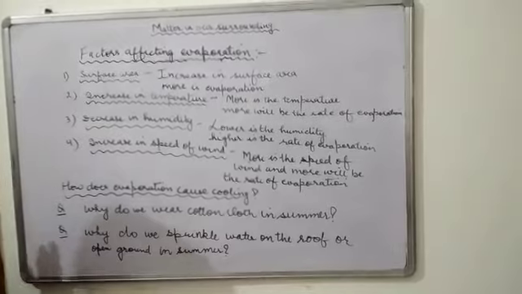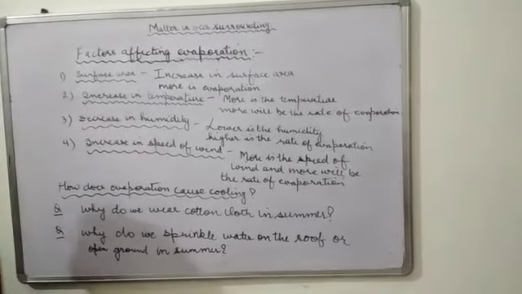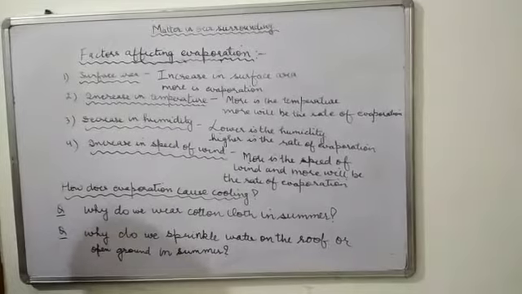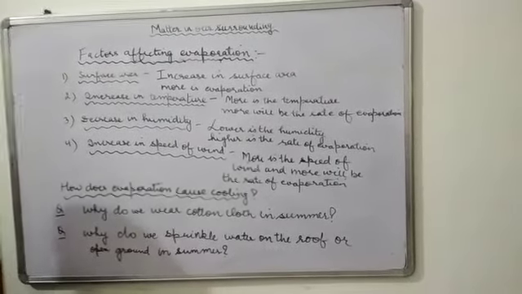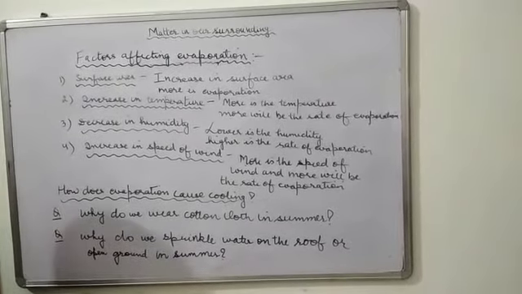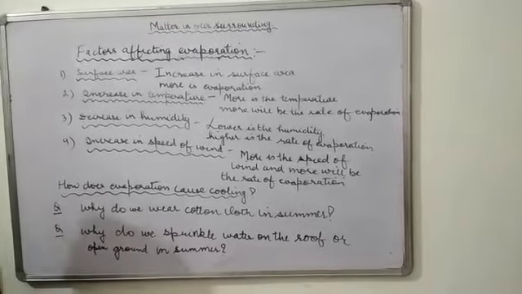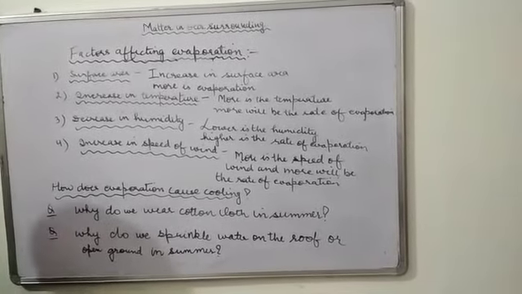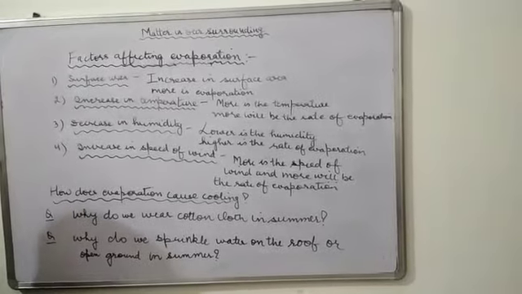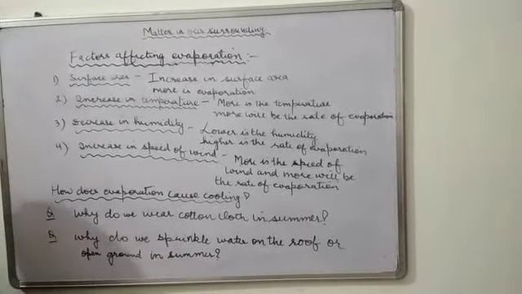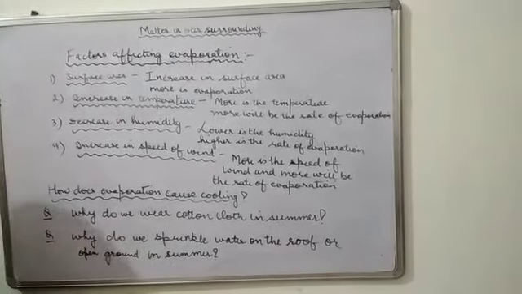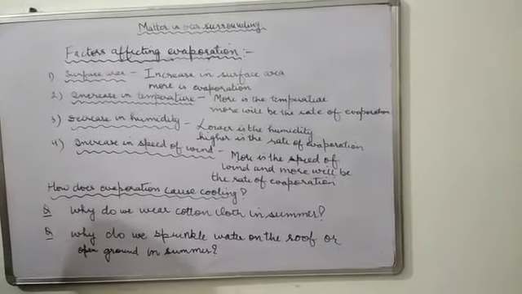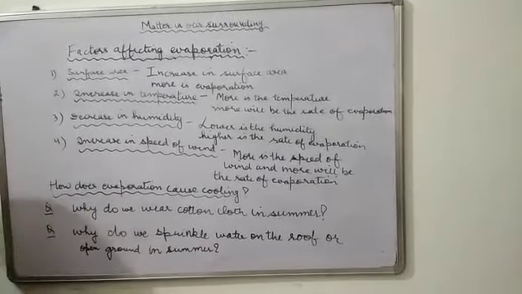But cotton cloth absorbs the sweat and increases the surface area for the sweat, and then that sweat starts evaporating. It takes the heat from your body surface, and your body has the cooling effect, right? So cotton is a good absorber of sweat. That is why we wear cotton clothes in summer.